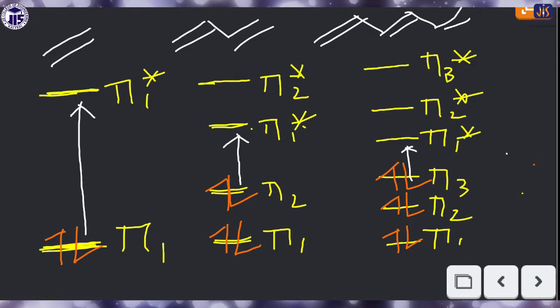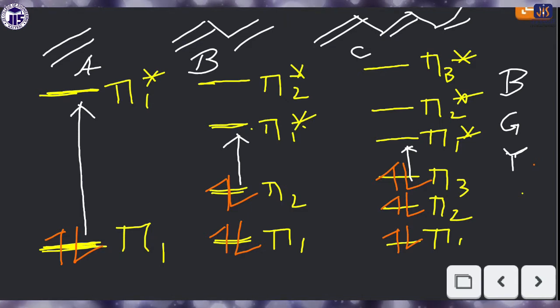For the three compounds A, B and C, blue, green and yellow lights are available, and one compound will absorb one light. You have to identify which compound will absorb which light.